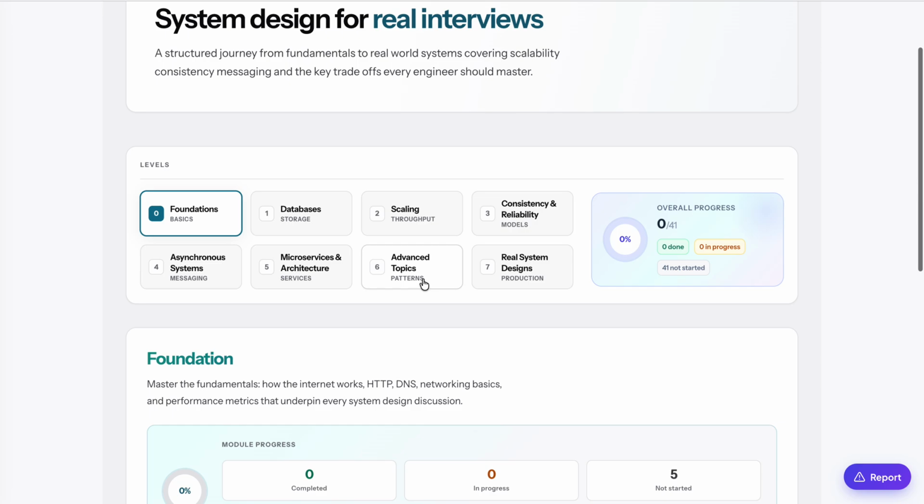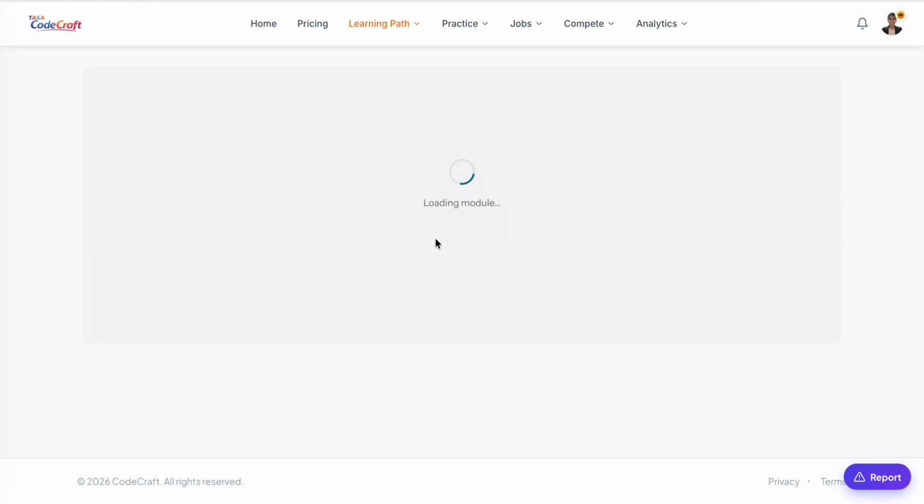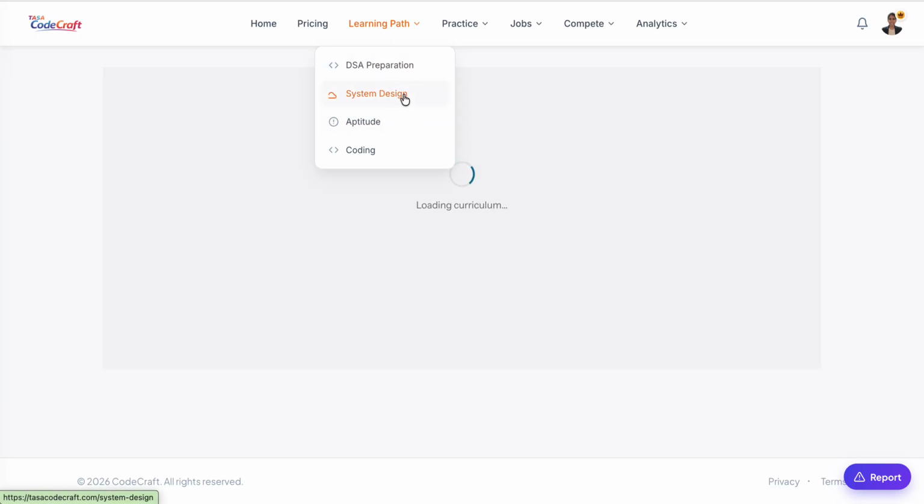And system design is a very important concept in nowadays preparations. If you go inside it, for each and every module you can read about it in detail, as well as you have practice questions to solve.